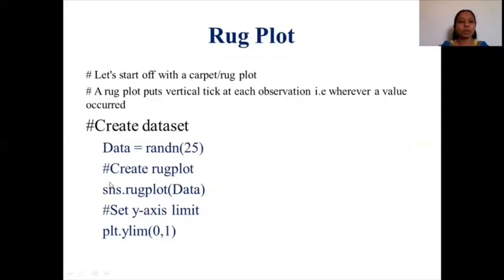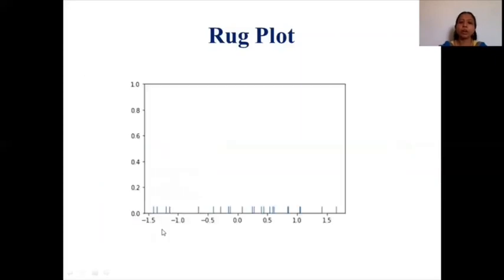So how is this particular plot created? Take a data. I have created a data where I've got 25 values, and this is Seaborn, SNS, followed by rug plot, followed by the data. What is this data? The random values which I have earlier created, and I have taken the y limit between 0 to 1.